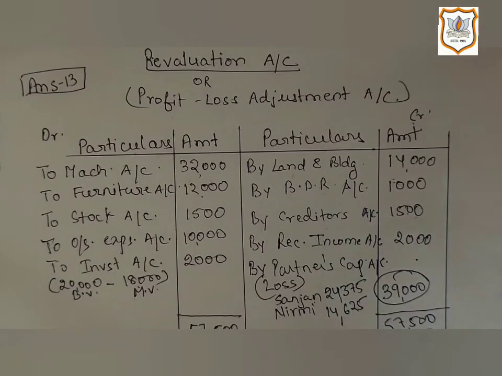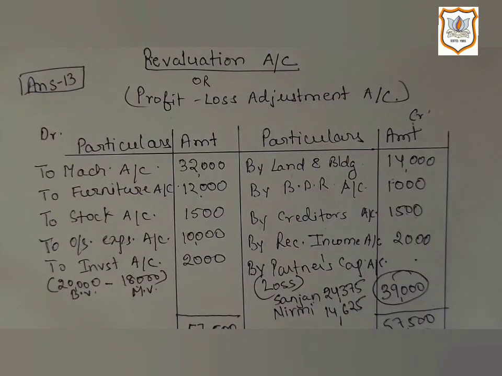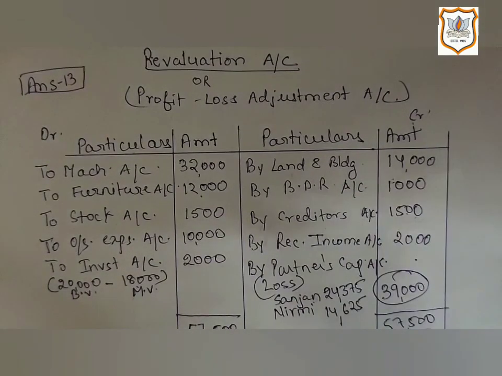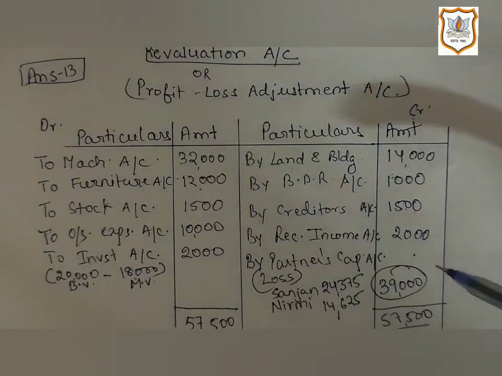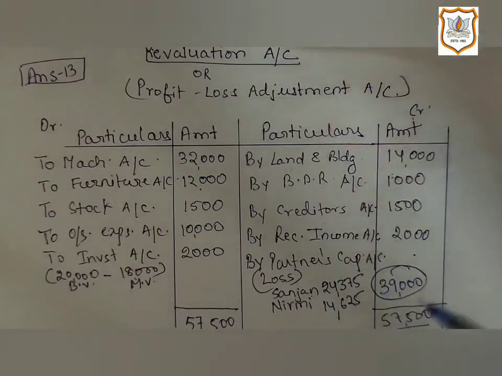In this question, you are also asked to pass necessary journal entries. I have already explained you in the previous video how to pass journal entries in the case of revaluation. So that you have to do in homework. Here you have to pass journal entry for every increase and decrease of assets and liabilities. Then you have to pass journal entry for distribution of accumulated profit and distribution of reserves. Then at last you will pass journal entry for distribution of revaluation loss.